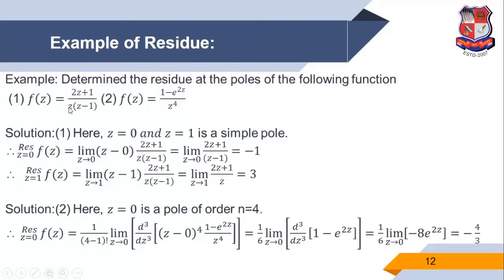So directly we find the residue. Suppose we find the residue at z is equal to 0. So except this term z, we input z is equal to 0, then we get the residue. Similarly, z is equal to 1, we find the residue. So except this term, we input z is equal to 1, then we get the residue.